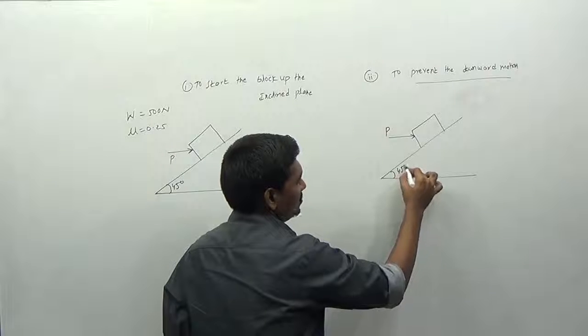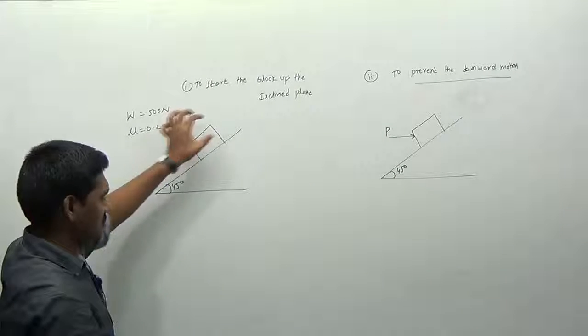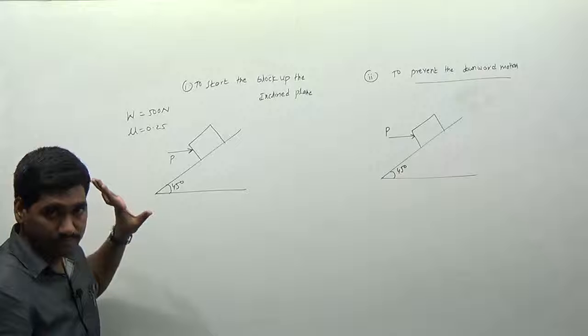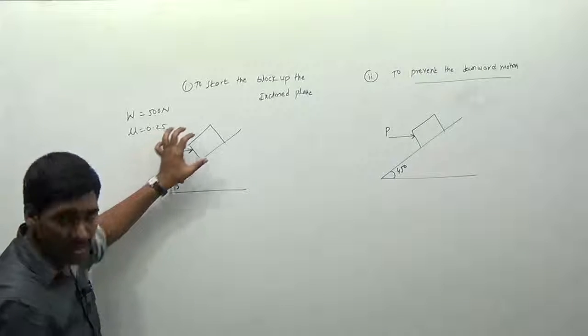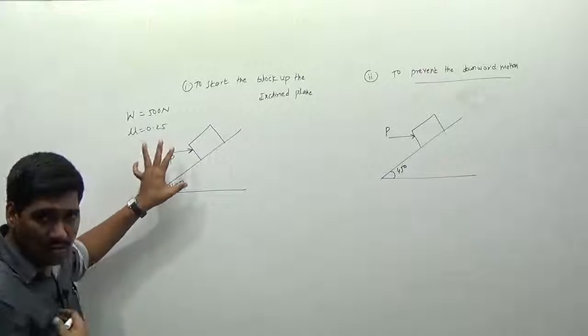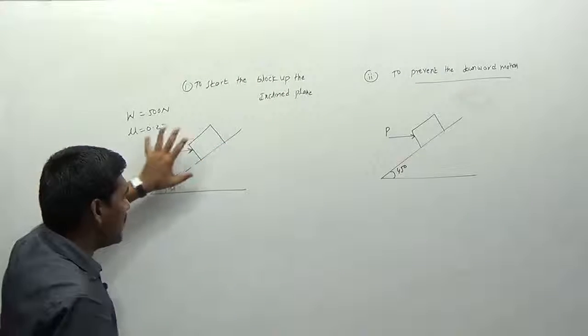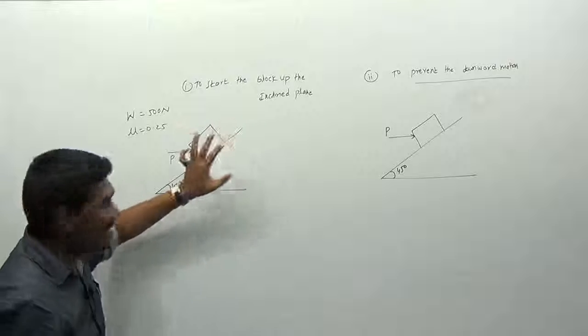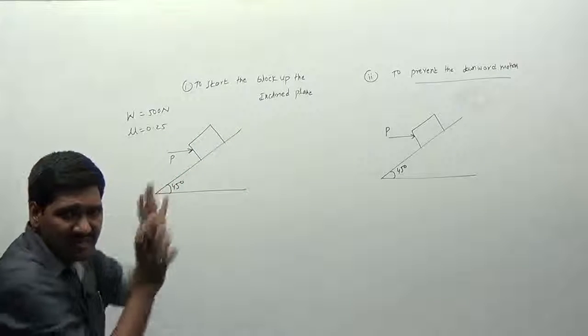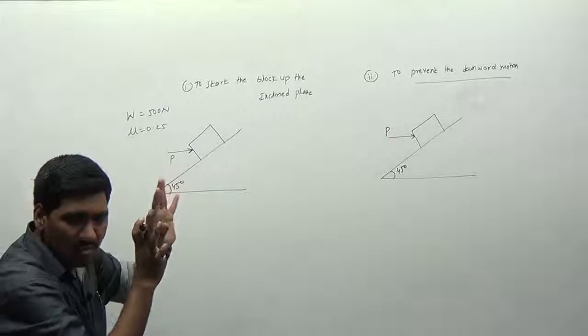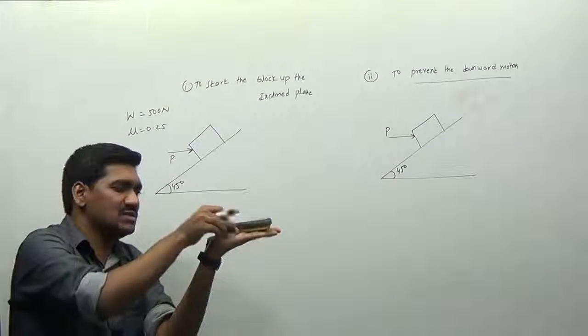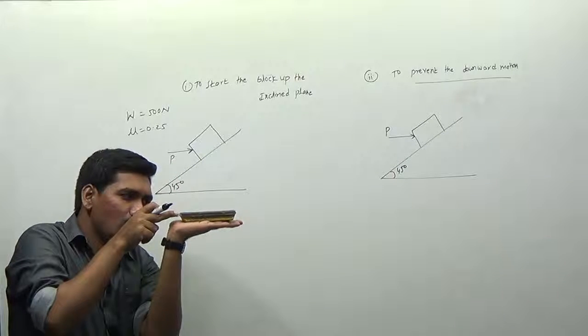Due to the gravity force acting on the body, the block immediately comes down. Now what I want to do is, this block should not come down. I want to move this block up the plane, or I want to create impending motion in this block. I want to just give a jerk. I want to just move the block here. Like this duster, where I am placing the block, I want to just move this duster here.